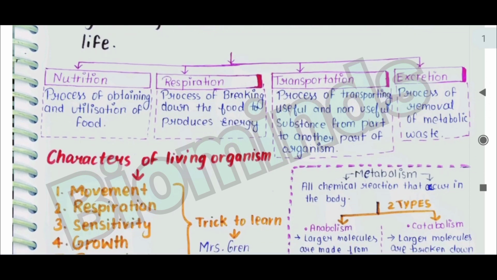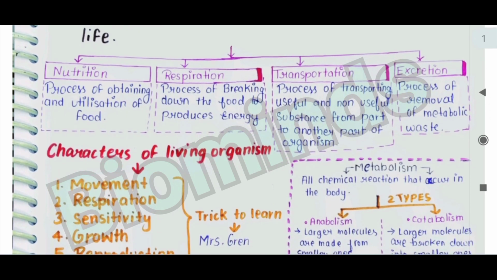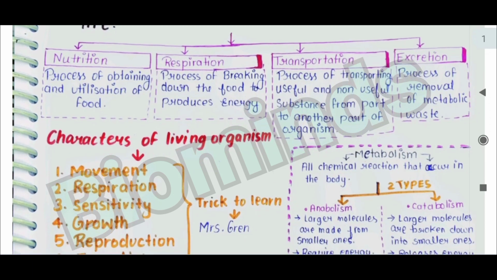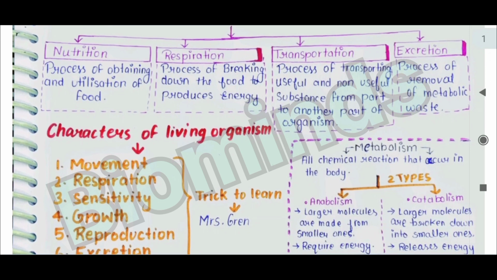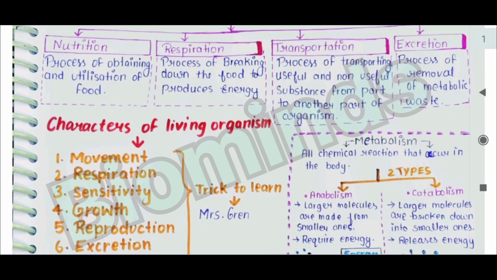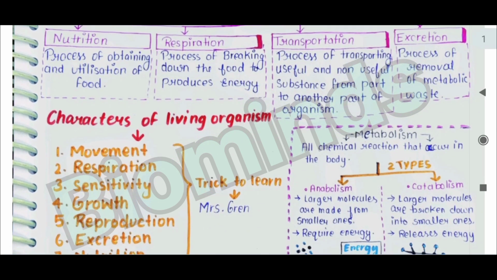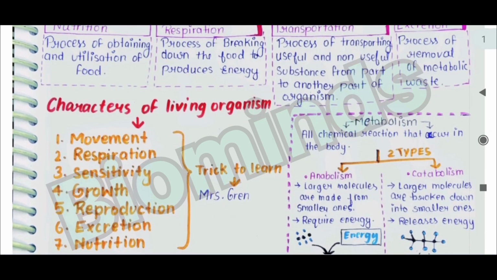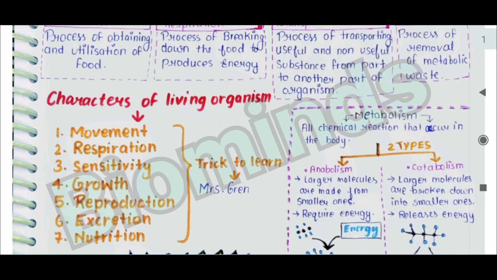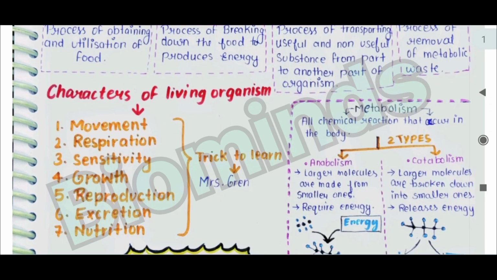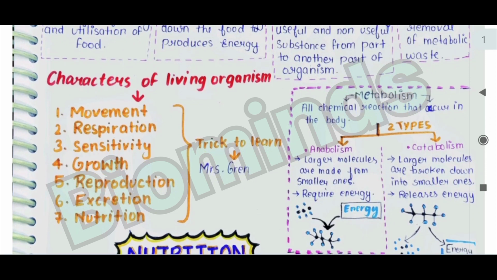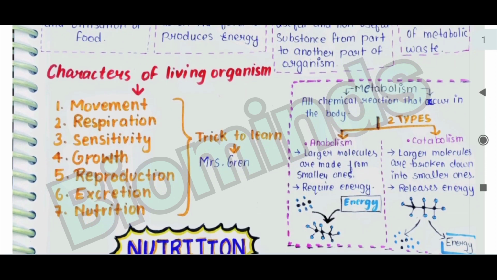Metabolism means all the chemical reactions that occur in the body. There are two types, anabolism and catabolism. Anabolism means larger molecules are made from smaller ones. Catabolism means larger molecules are broken down to form smaller ones. Anabolism requires energy, and catabolism releases energy.